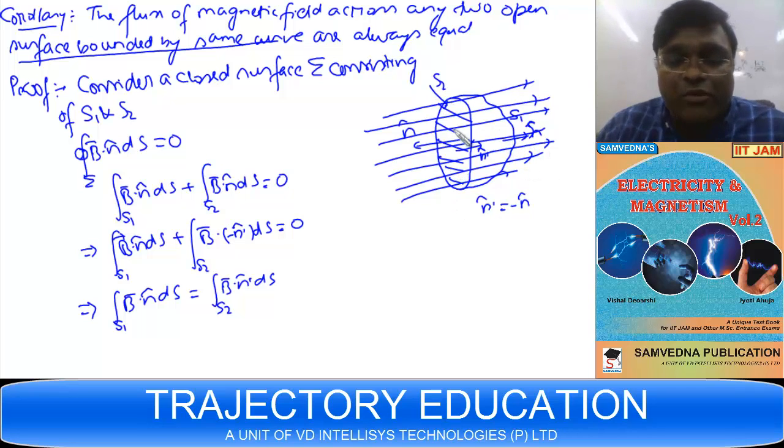So it's a good example, a good application of Gauss law of magnetostatics. We will find its use also, right? So please remember all these things.